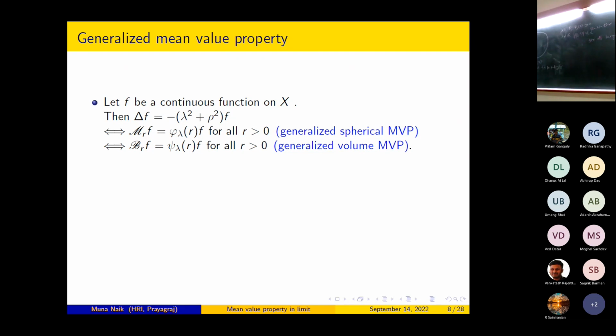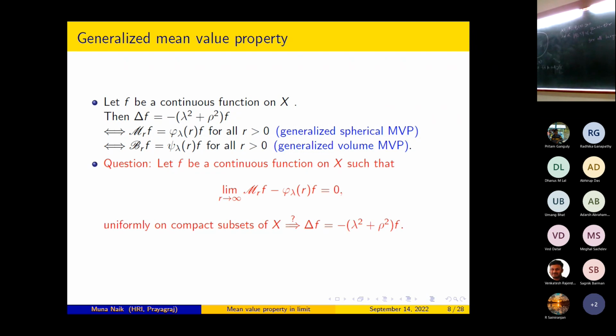So in view of this generalized spherical mean value property, one would like to ask the following question. Let f be a continuous function on X so that limit r tends to infinity M_r f minus phi lambda r f is equal to 0 uniformly on compact subsets of X. Will it imply that f is an eigenfunction of delta with eigenvalue minus lambda square plus rho square? Now, if lambda is equal to plus or minus i rho, phi lambda r is equal to 1. I have told you that this result is true, but for any general lambda this result is not true. The answer is no in general.